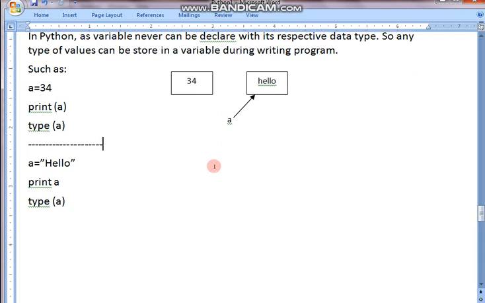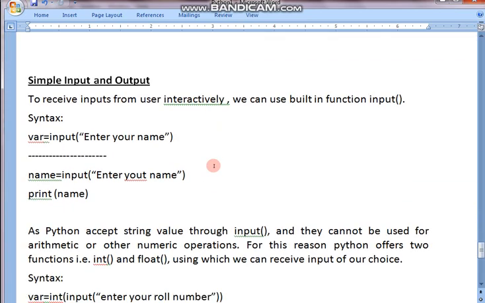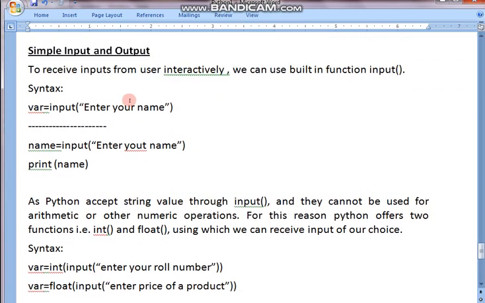Fine. Let's continue with a new concept. In this concept we will learn how data can be input in Python as well as how to produce output. Producing output we already know, the print statement. So today we are going to see how data can be input interactively to a Python program or Python shell. Fine. So the input function can be used for that.